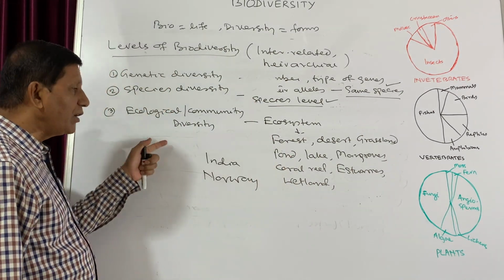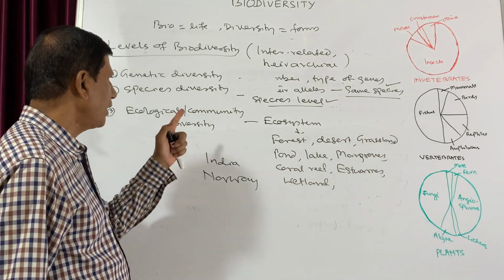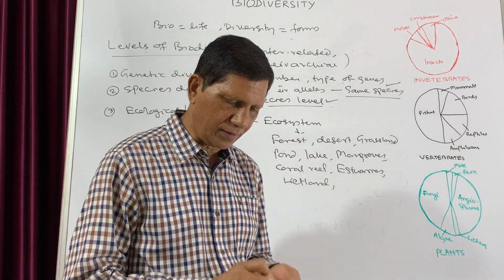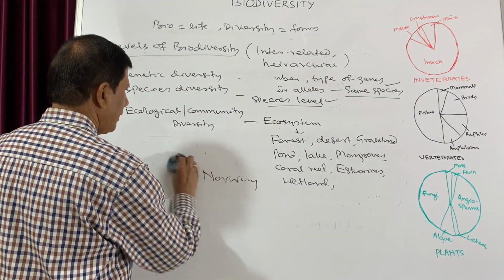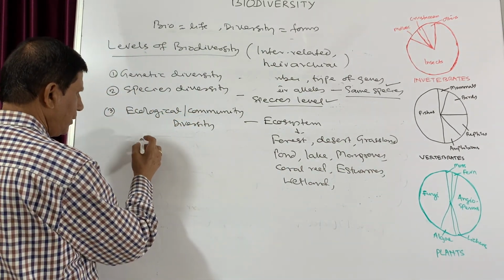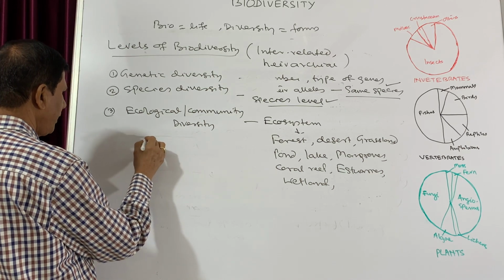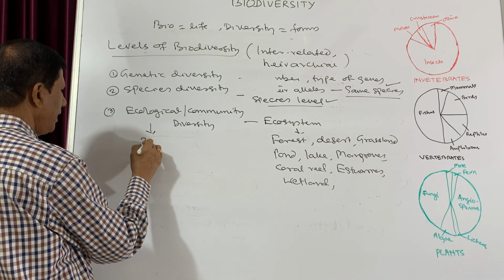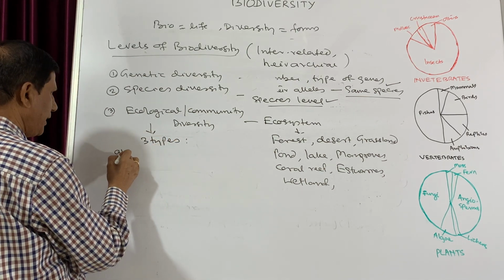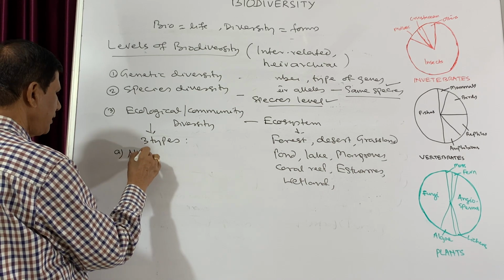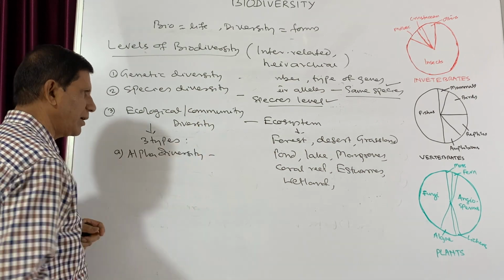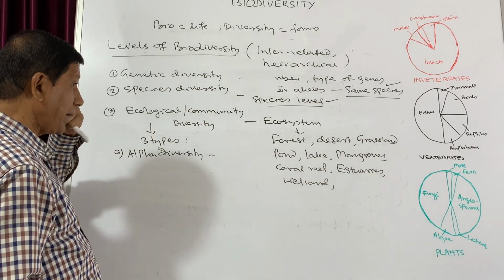Now this ecological community diversity is again divided into three types according to Whitaker. The ecological diversity has three types. So what are the three types? One is alpha diversity, and the others are beta and gamma. We will discuss one by one. Alpha diversity. So what is this alpha diversity?